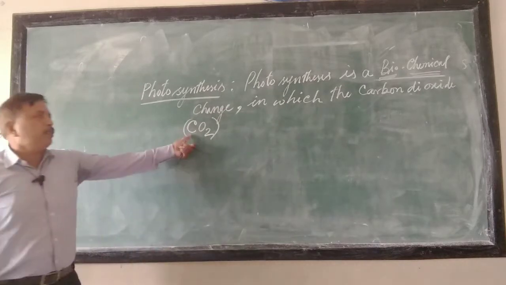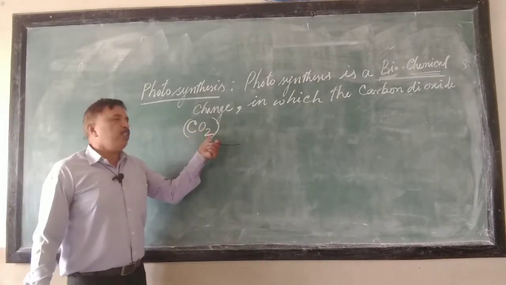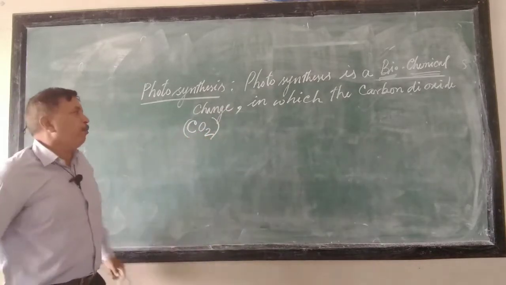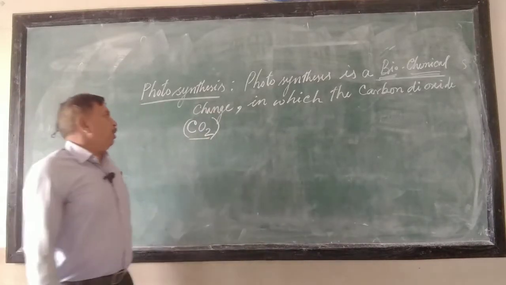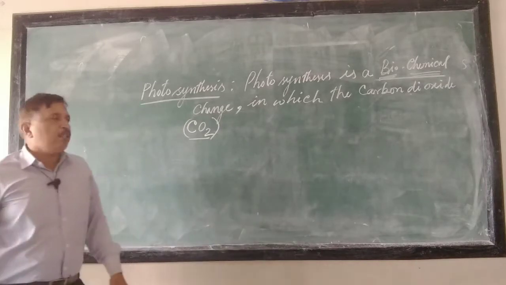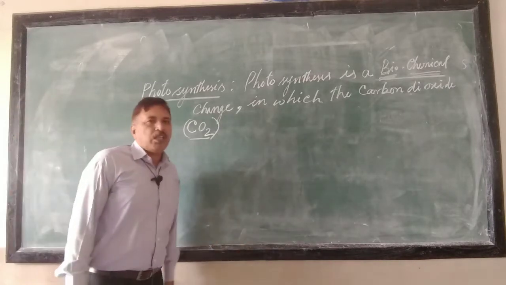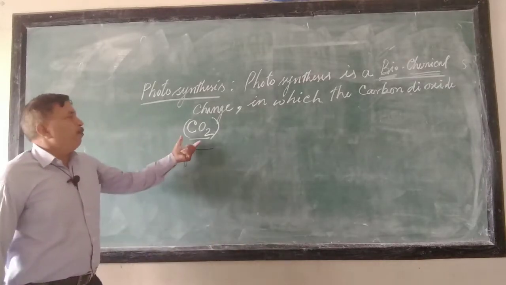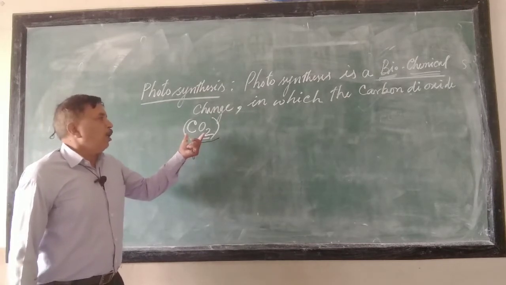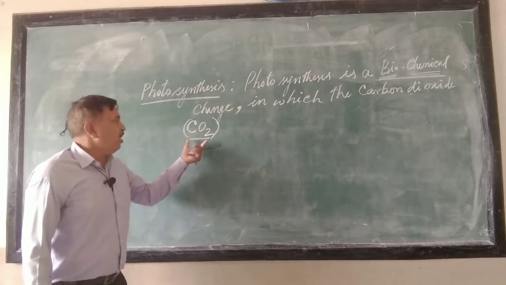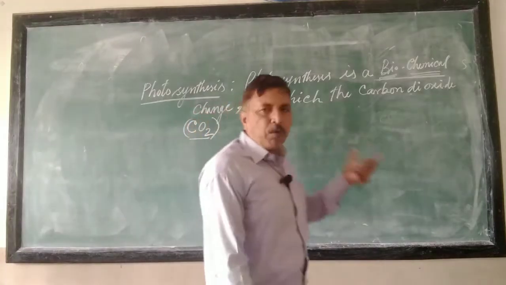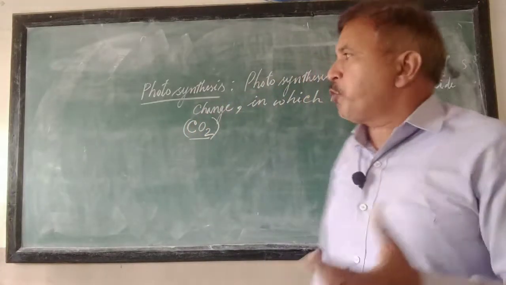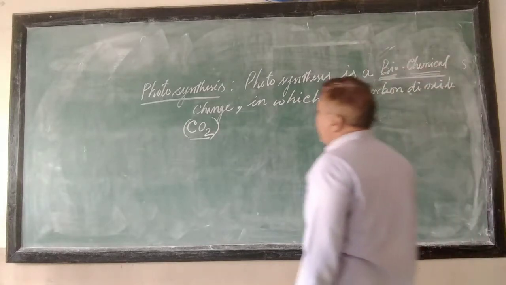One carbon atom and two oxygen atoms combine chemically and form this raw material. Generally at room temperature this material exists in gaseous form.